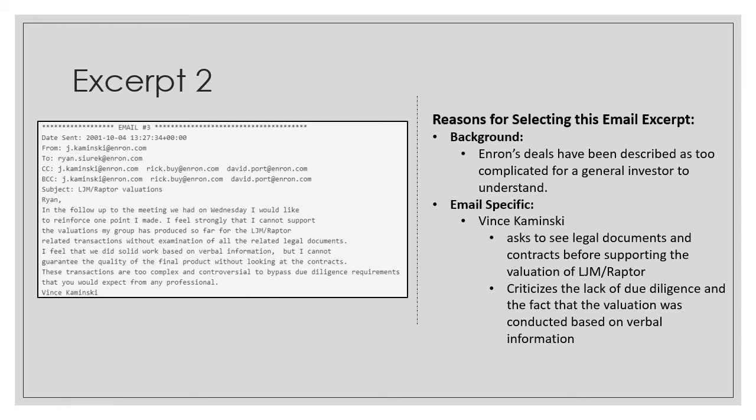Vince Kaminsky was unhappy that the team did not do their due diligence, and valuation was conducted based on verbal information. This clearly shows that Enron was not thorough and transparent with their Raptor deals.